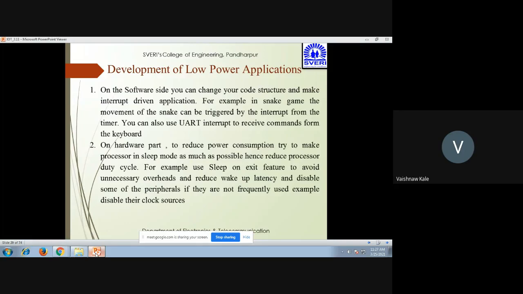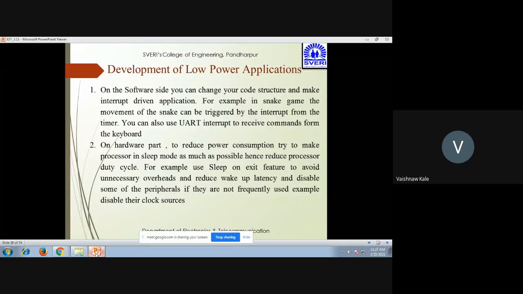So you can see how the development of low power applications can be done in two ways. One is on the software side, making changes in the software, and second, making changes in the hardware part. On the software side, you can change your code structure and make it an interrupt driven application. For example, in a snake game, the movement of the snake can be triggered by the interrupt from the timer. You can also use a UART interrupt to receive commands from the keyboard.